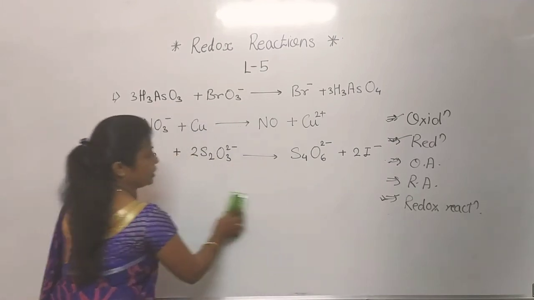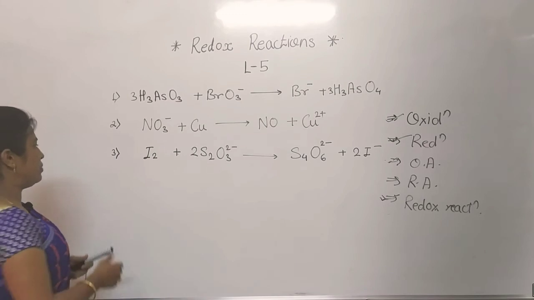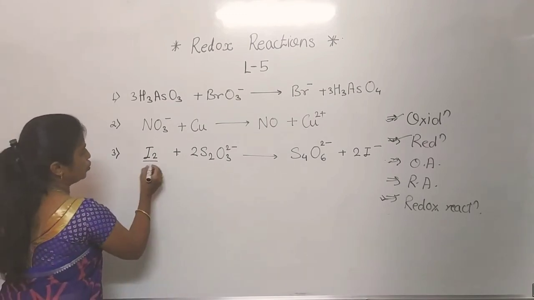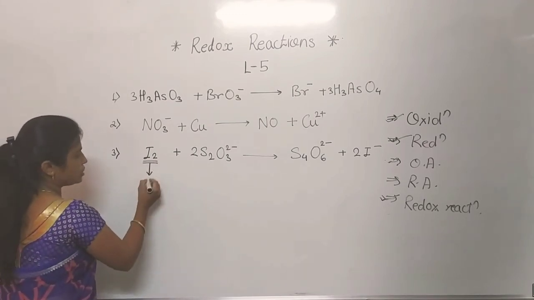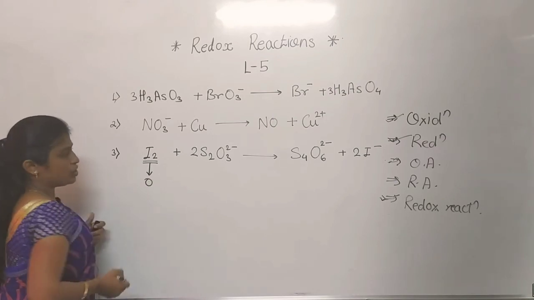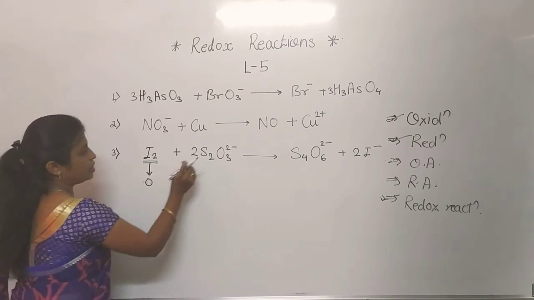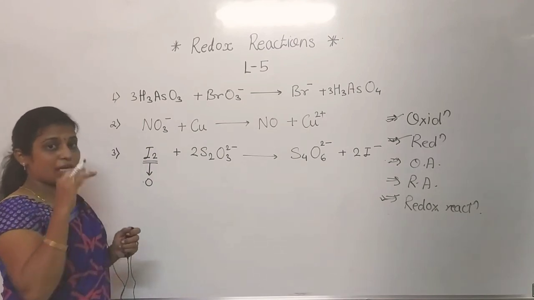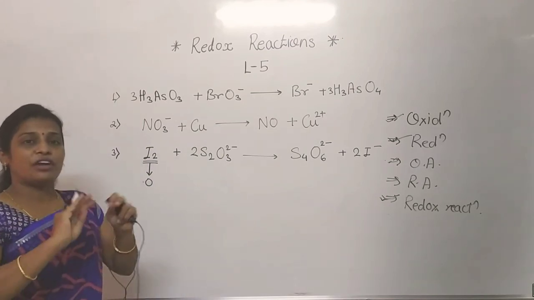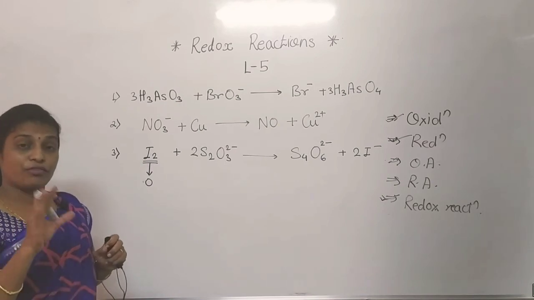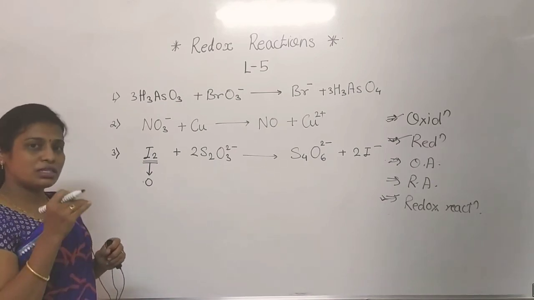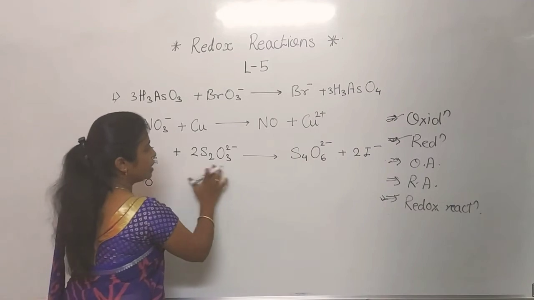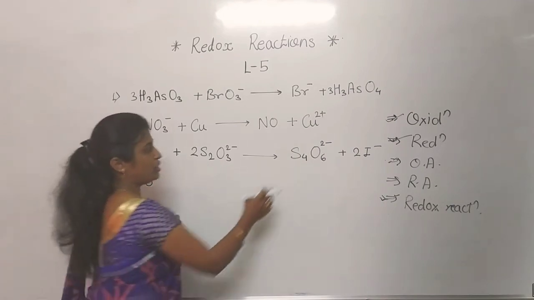Now see the third example, one by one we will complete it. Now see once again, I2 is present in its bimolecular form, so its oxidation number is 0. अभी ये देखो. H2S2O3 का अगर हम structure के हिसाब से जाएंगे तो each sulfur having different oxidation number. How, I will tell you, but here we have to take the average oxidation number here also.